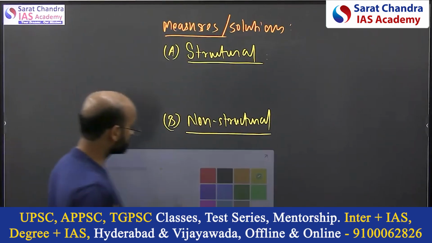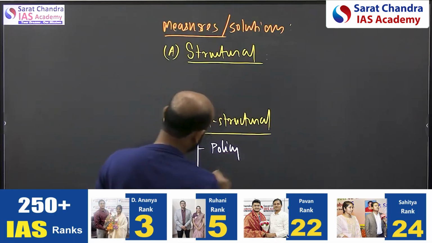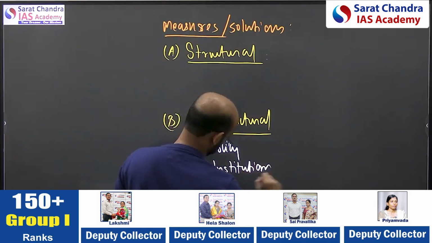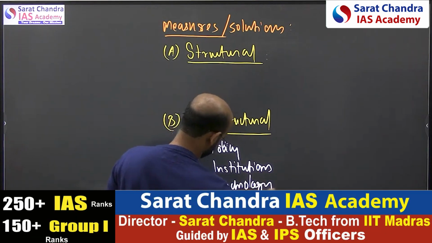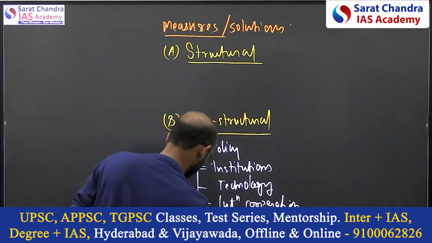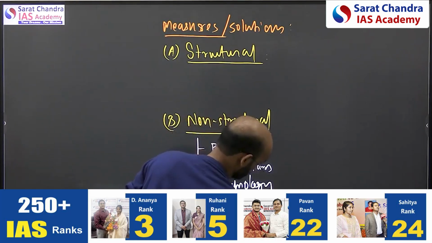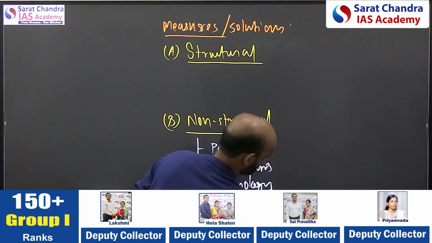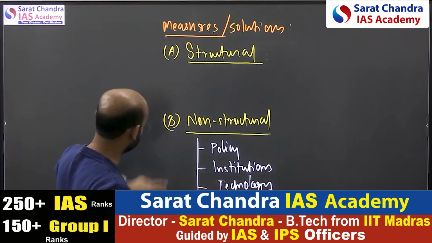Okay, now this non-structural solution can be either you can have the policy, you can have the institution, you can have the technology, you can have the international cooperation, you can have the community engagement, and lastly is the financial.